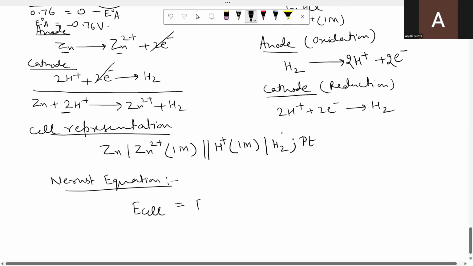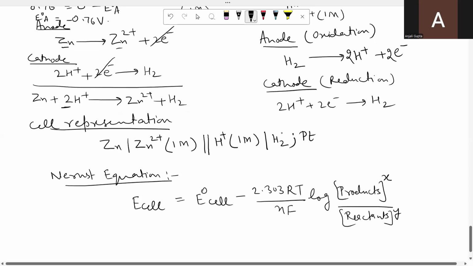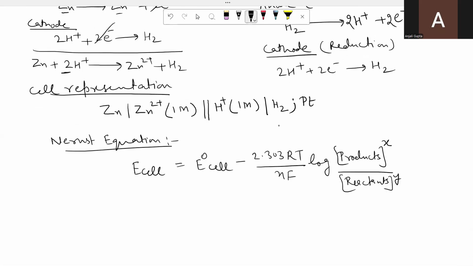E cell is equal to E naught cell minus 2.303 RT upon nF log of the concentration of products raised to the power equal to their balancing coefficients, let us say it is X, divided by the concentration of reactants raised to the power equal to their balancing coefficients as shown in the balanced chemical equation, let us say it is Y. E naught cell you can find out by the formula E naught cathode minus E naught anode.